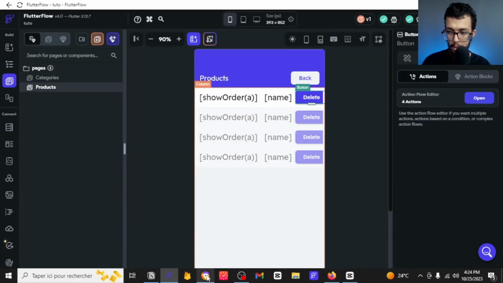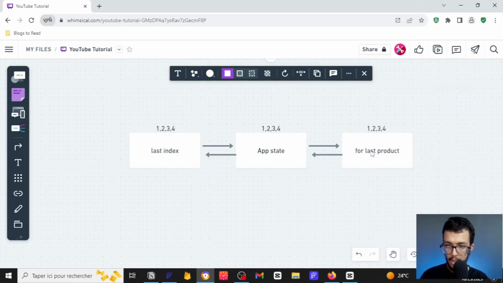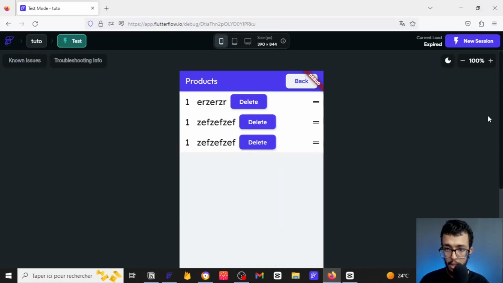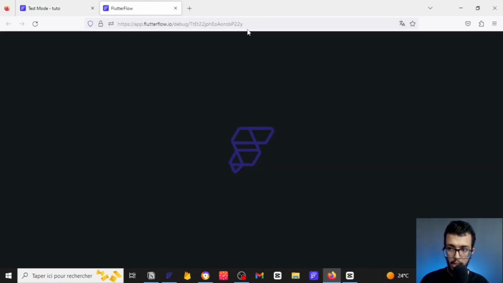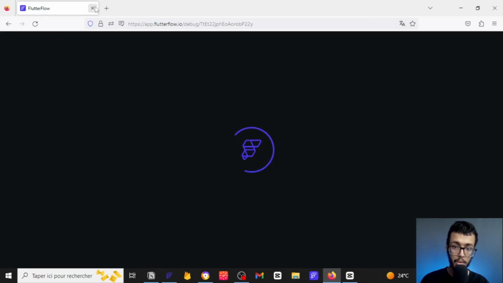So now what happens is that at the same time, dynamically, whenever we add a product, we update the app state and the last index. So this is going to be updated, and this one will be updated to be useful for the coming products. Now if I go back here and start a new session, you will see that the changes are going to be made. So now let's move on to the next step, so we can see if things are working or not.